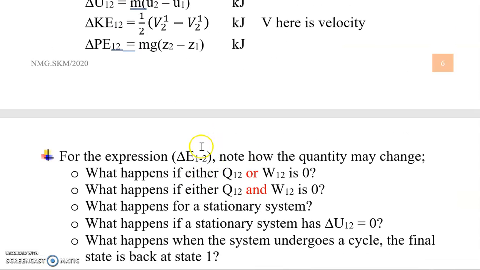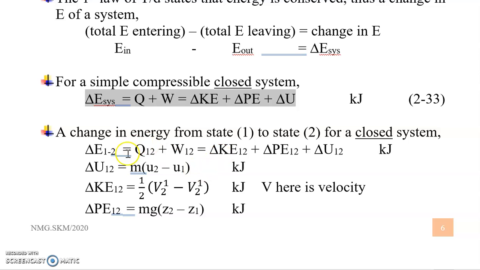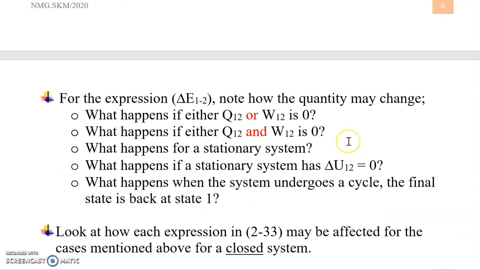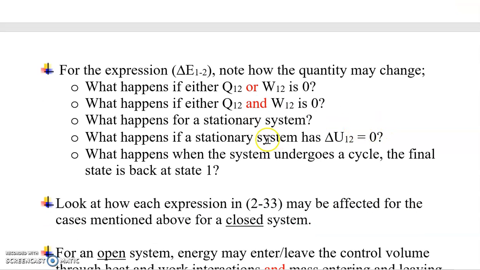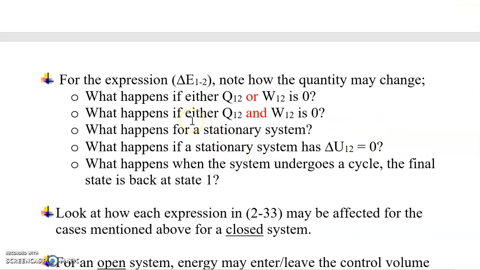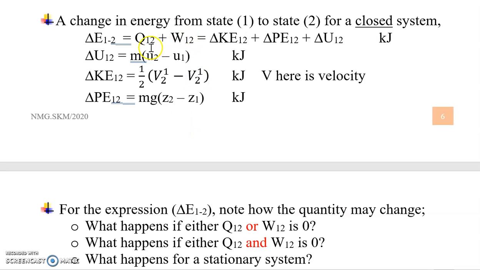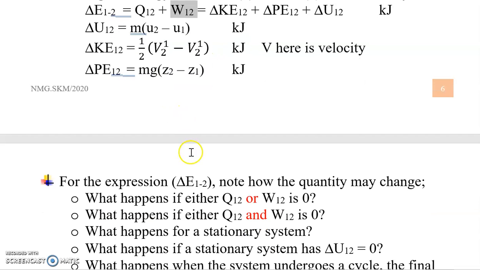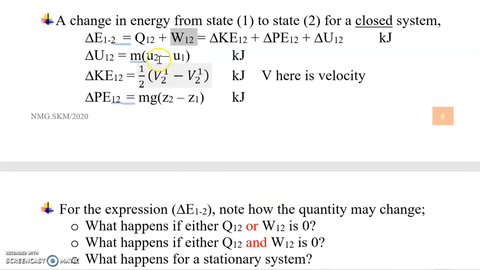So for the expression delta E from state 1 to state 2, for a closed system here, I would like you to think about what happens if either Q12 or W12 is 0. What happens if this is 0, or this is 0, or both are 0? What happens for a stationary system? You look at this. For a stationary system, kinetic energy is 0. So the change is 0.